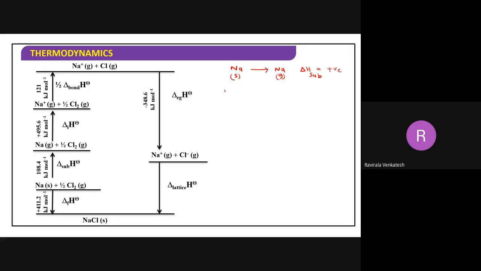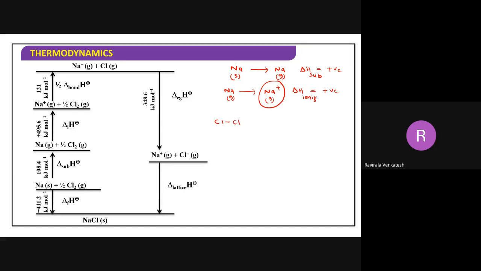Enthalpy of sublimation. Next, sodium gas converting into Na plus, enthalpy of ionization. Correct or not? This is called what? Enthalpy of ionization. This one is also positive. Next, this sodium ion is ready for what? To get NaCl.